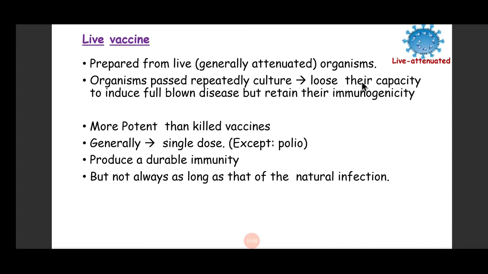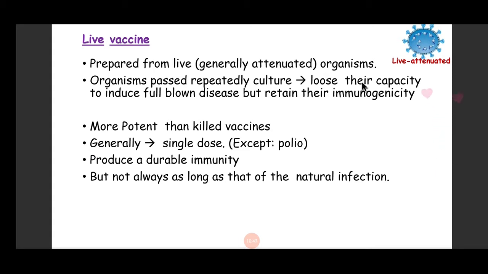Now coming to the live vaccines, they are prepared from live organisms, and what we do, we culture these organisms again and again in another host. For example, there is a virus that will cause disease in humans. We take that virus and culture it in some other organism, some animal. When we repeatedly do it again and again, after several passages, this virus or pathogen loses its pathogenicity to humans.